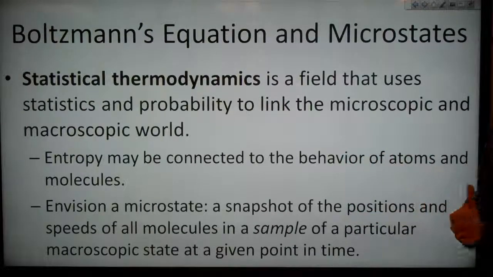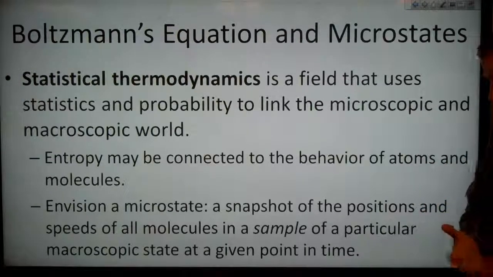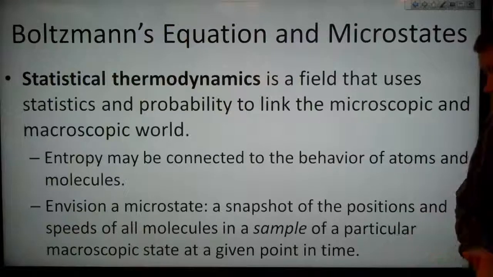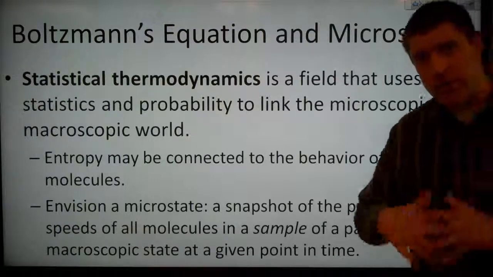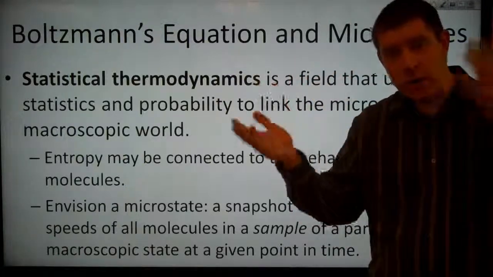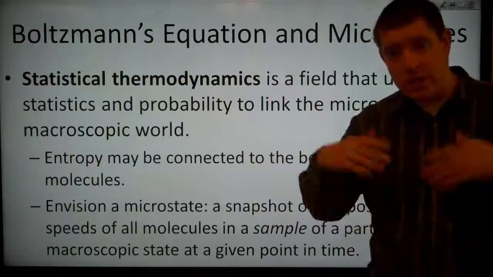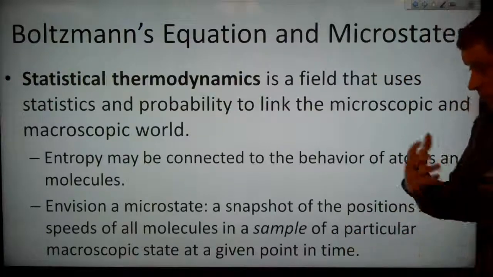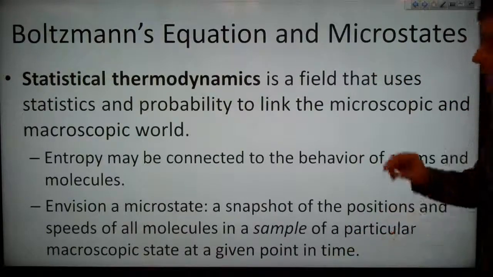So let's envision some microstate. This is a snapshot of the positions and speeds of all the molecules in a sample of a particular macroscopic state at a given point in time. So we've got some chunk of material, and all of the atoms and molecules in there are moving at some speed, they're moving in some directions, and we're looking at the states of all of those.